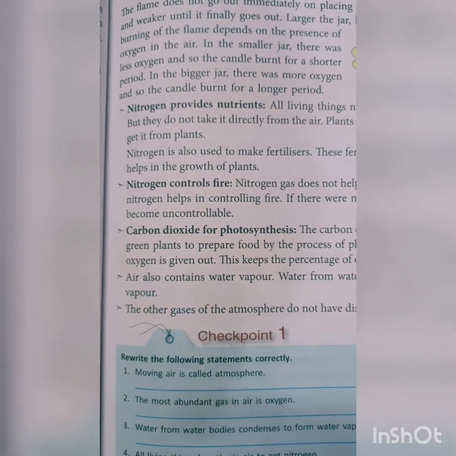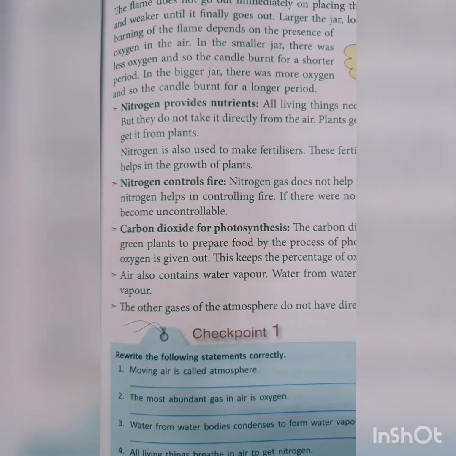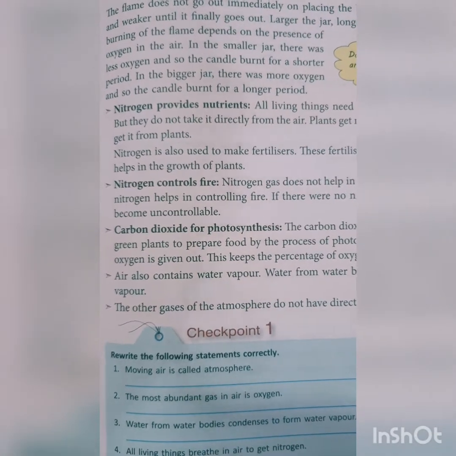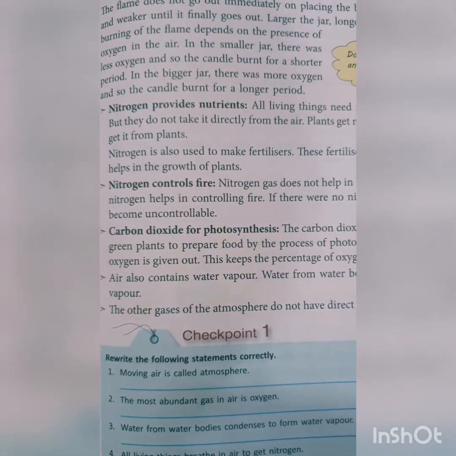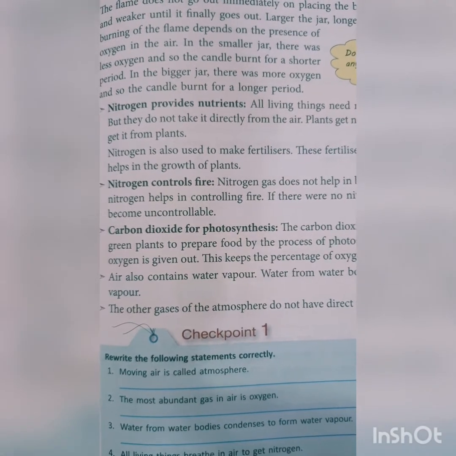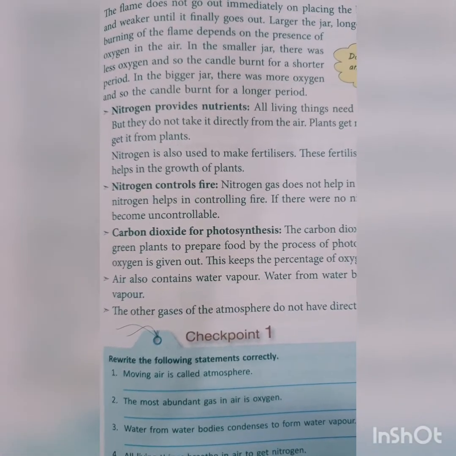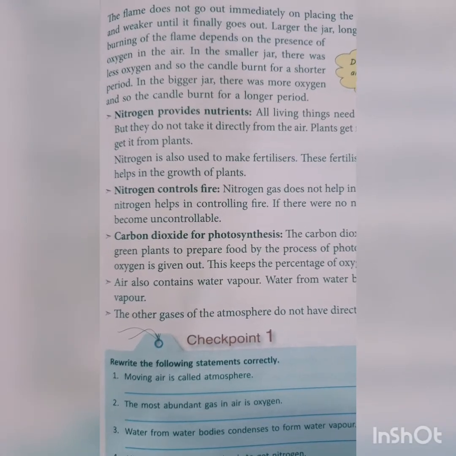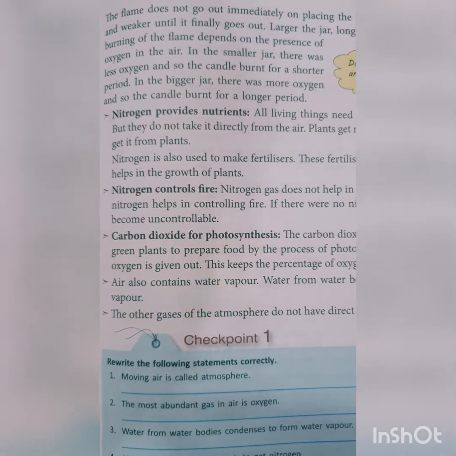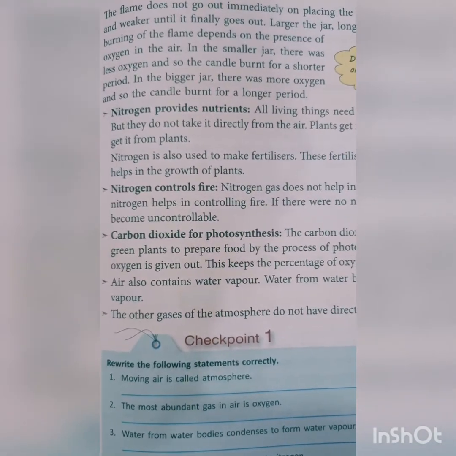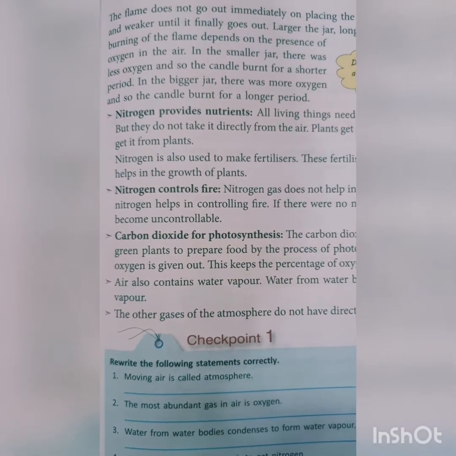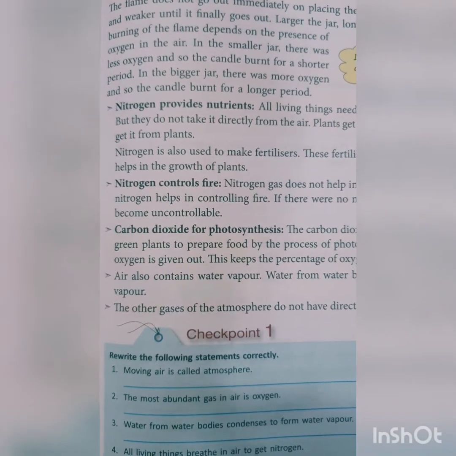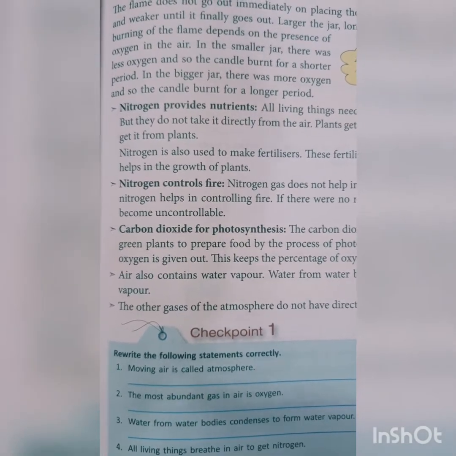After oxygen, now we'll discuss nitrogen, the most abundant gas present in the air. Nitrogen provides nutrients. All living things need nitrogen for making proteins, but they do not take it directly from the air. Plants get nitrogen from the soil, and animals get it from plants. Nitrogen is also used to make fertilizers. These fertilizers are added to the soil, which help in the growth of plants.